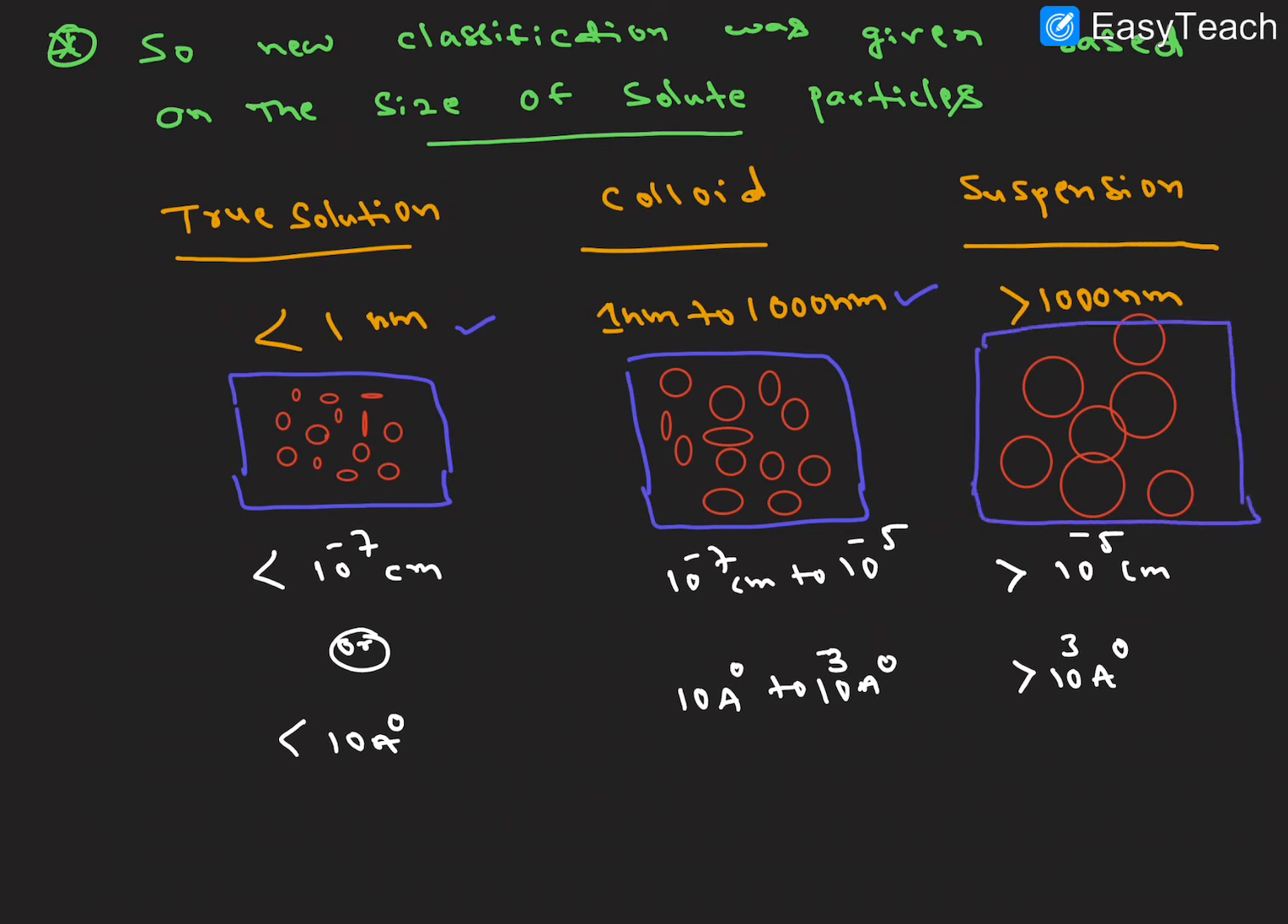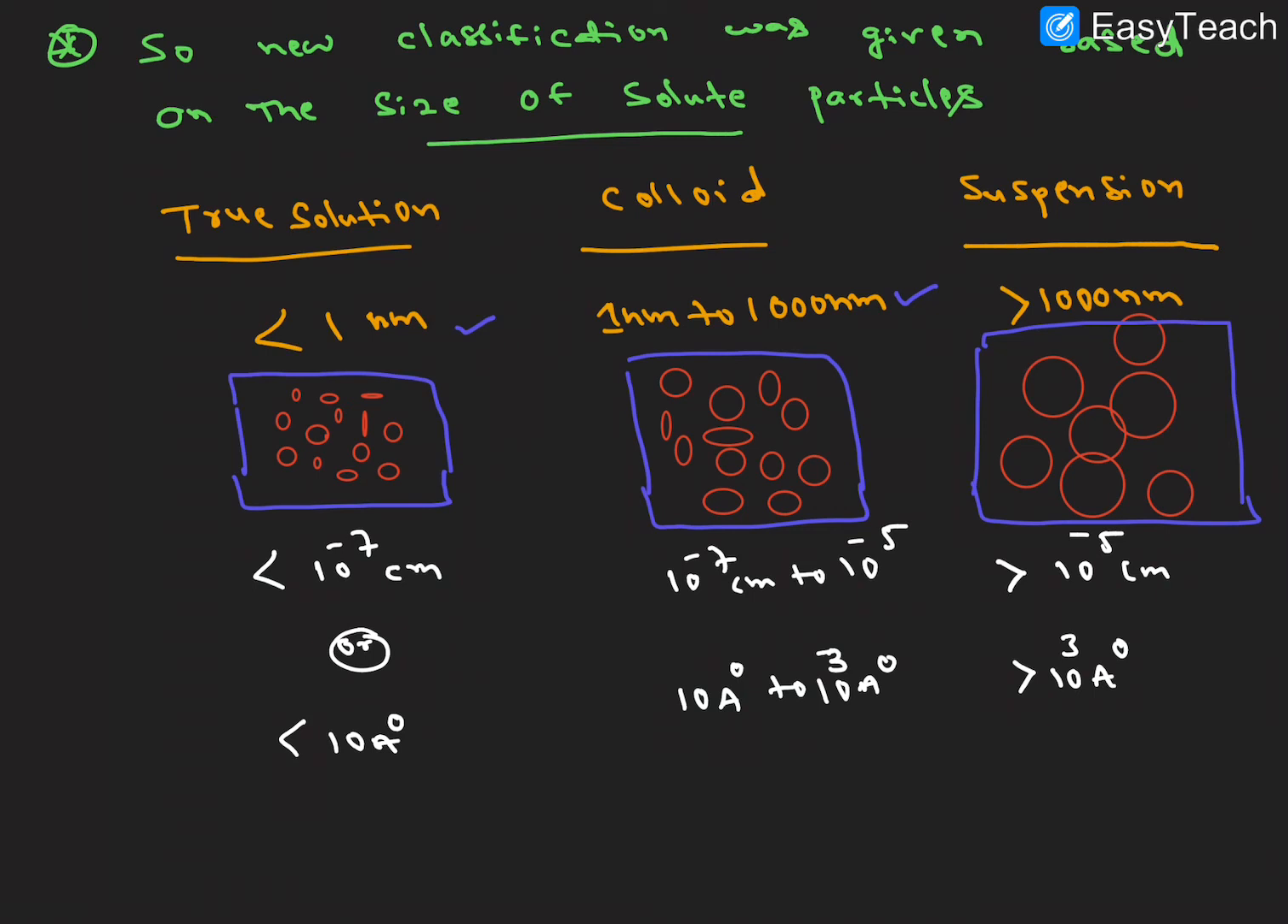In different units, the sizes are mentioned as follows. Less than 10 to the power of minus 7 centimeters, or less than 10 angstroms, is a true solution. The units are different here. Next, 10 to the power of minus 7 centimeters to 10 to the power of minus 5 centimeters, or 10 angstroms to 10 to the power of 3 angstroms, is the colloidal particle size. And a suspension solution has particles greater than 10 to the power of minus 5 centimeters, or greater than 10 to the power of 3 angstroms. I hope it is clear.